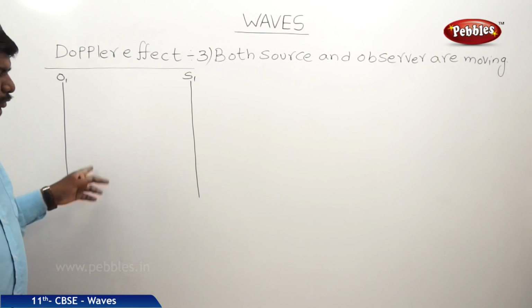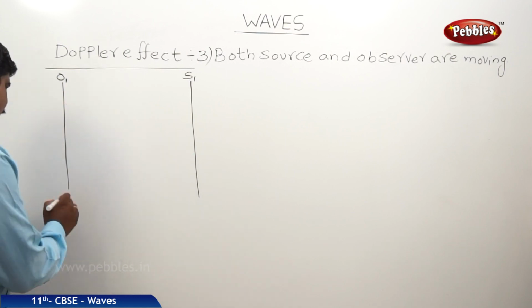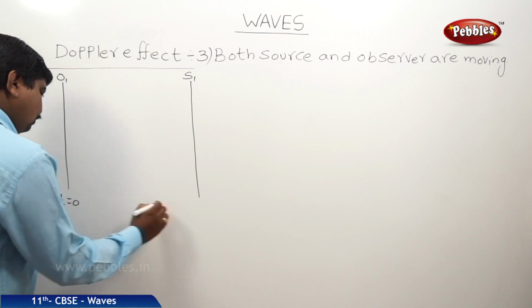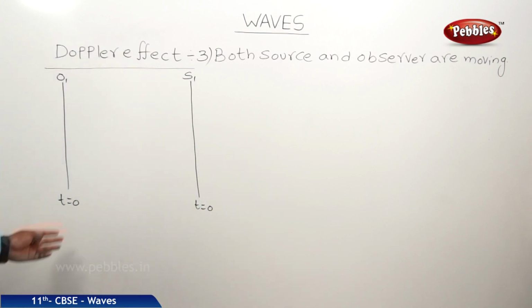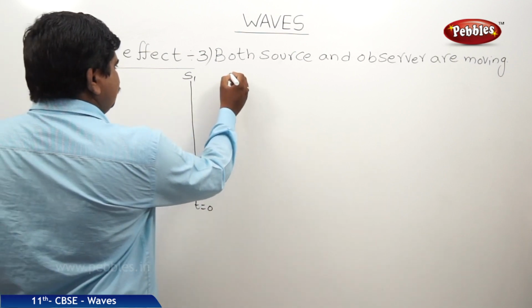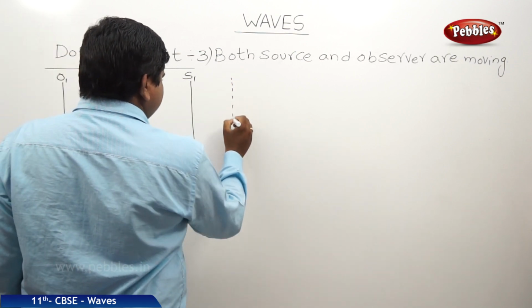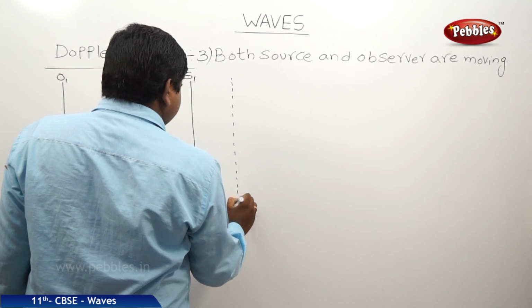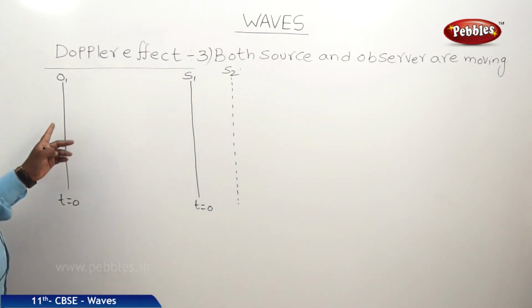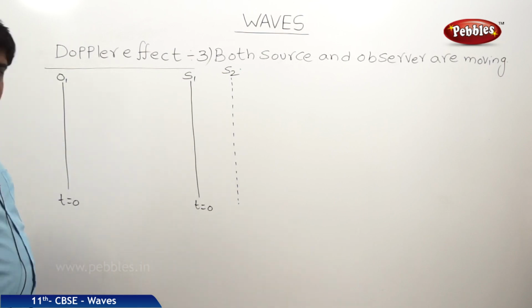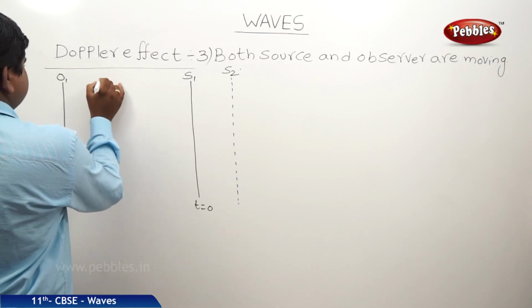Observer is left to the source. These two positions are at t is equal to 0. After some time, this S1 is moved to the position called S2. Correspondingly, the observer is also moving along the direction of the source and O1 is shifted to O2.